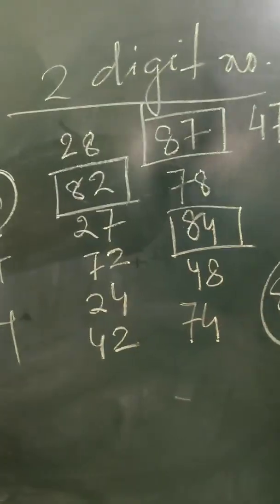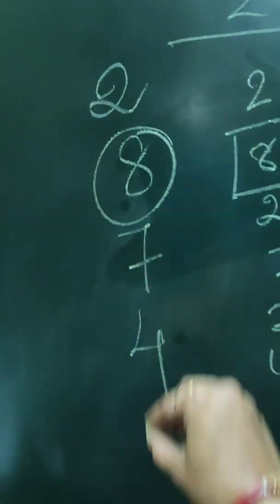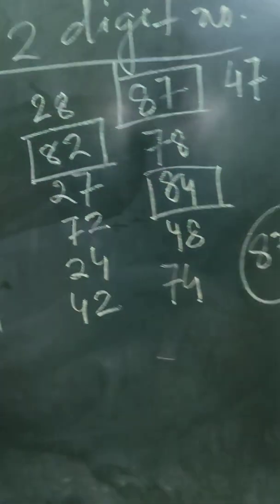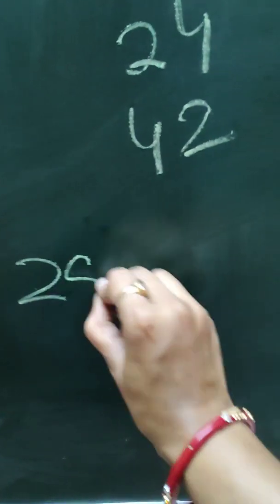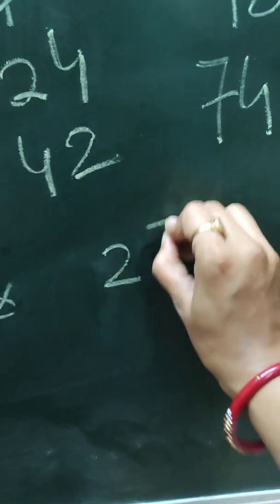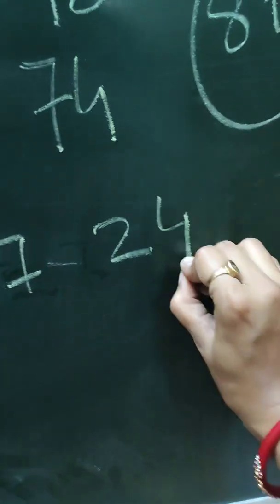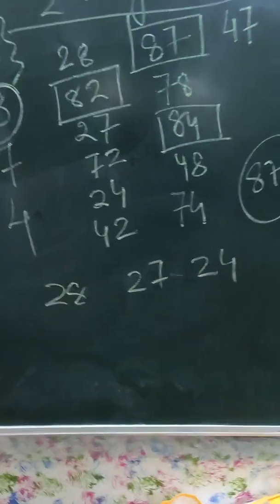Now talking about the smallest. Out of the 4 digits, which is the smallest one? It is 2, no doubt. So in order to find the smallest, I first have to segregate those numbers which begin with 2. So I can get 28, 27, 24, these 3.